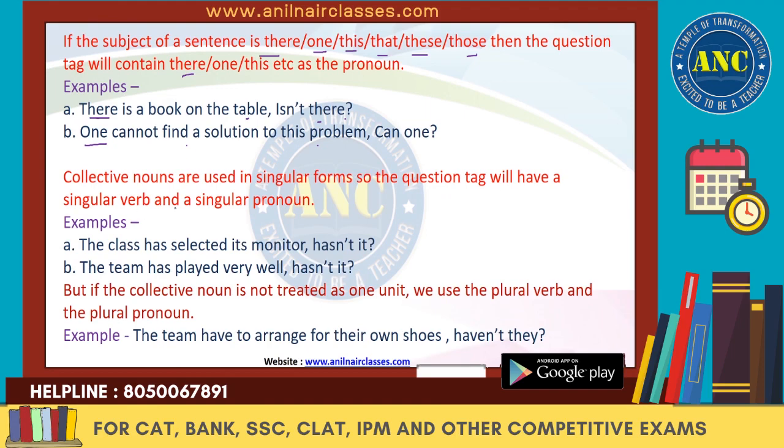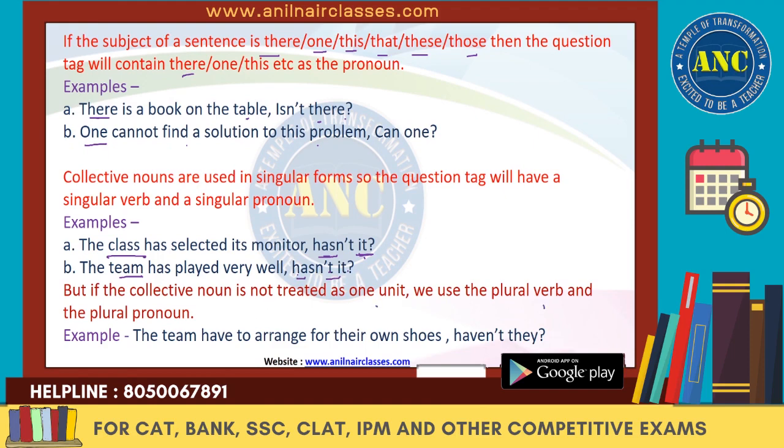Now the next one is, if the collective nouns are used in the singular form, the question tag will have a singular verb and a singular pronoun. So, the class has selected its monitor, hasn't it? Class is a collective noun used as singular, so a singular pronoun and a singular verb have been used. The team has played very well, hasn't it? But if the collective noun is not treated as a single unit, we use a plural verb and a plural pronoun.